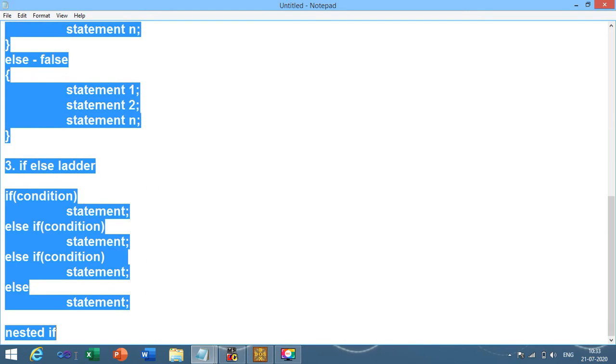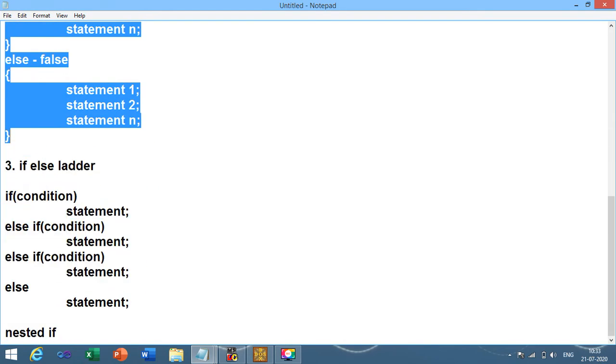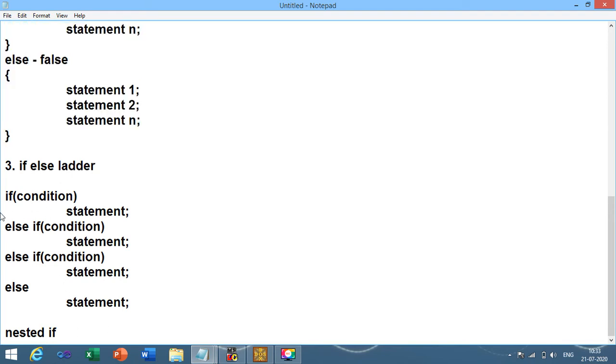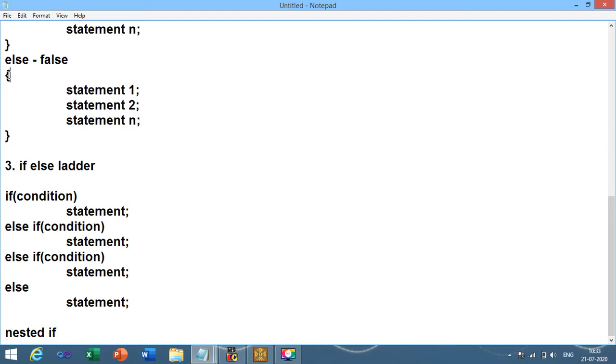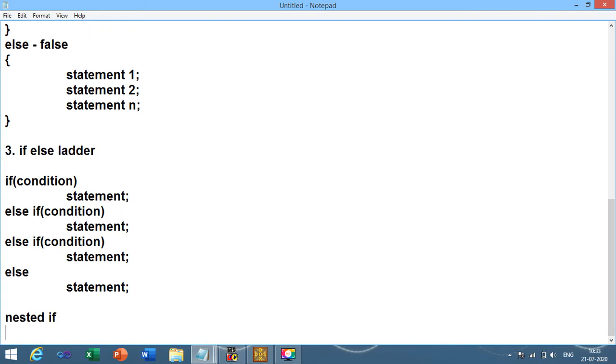This is the syntax of if else. Here also you can apply two brackets if you have more than one statement, but I think you people easily understand and you can simplify the syntax by applying two curly brackets over here. So I am not going to write once again, as it is repetition. And nested if, that is the fourth type of if.